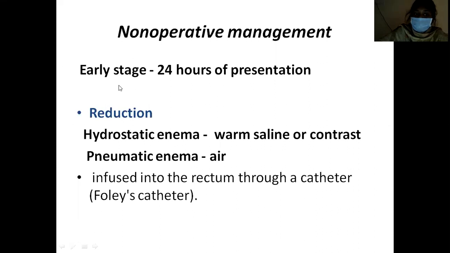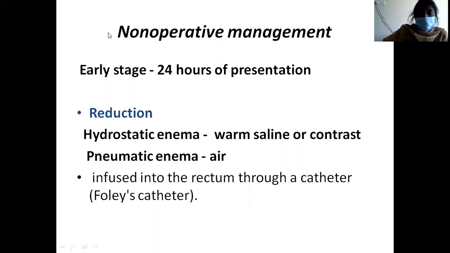This non-operative management is done with the help of reduction. The reduction is by two techniques: one is hydrostatic enema, the other one is pneumatic enema. Hydrostatic enema is done with the help of warm saline or contrast like barium, and pneumatic enema is with the help of air.